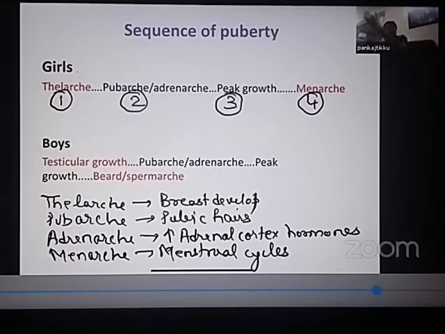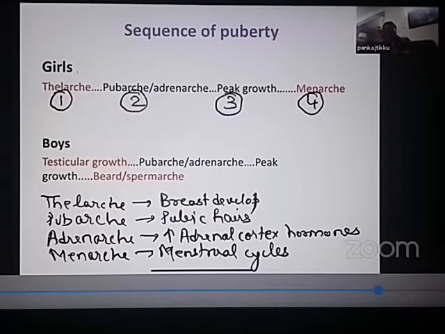1, 2, 3, 4. So I'll repeat. What is the first sign of puberty in girls? It is thelarchy, breast development. What is the second sign of puberty in girls? It is pubarchy and adrenarchy. Pubarchy, pubic hairs. Adrenarchy, increase in the adrenal cortical hormones. This is followed by a sudden acceleration in growth velocity.